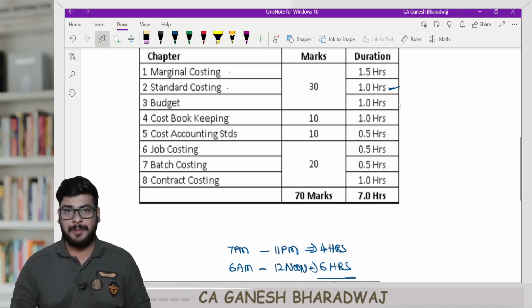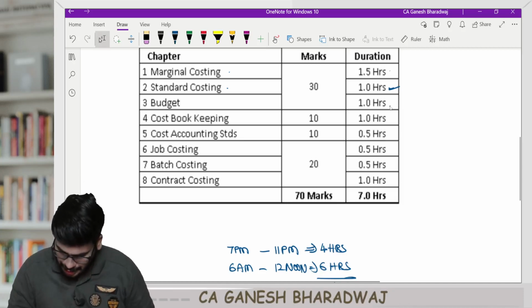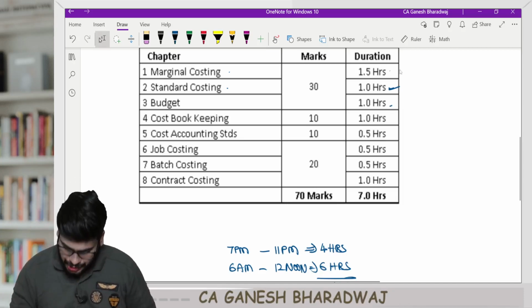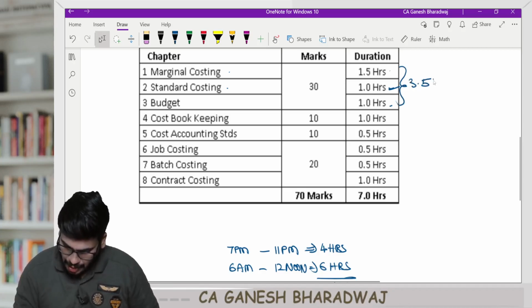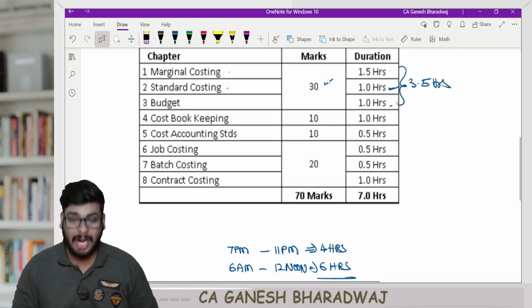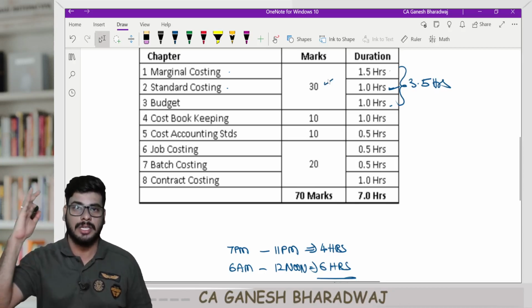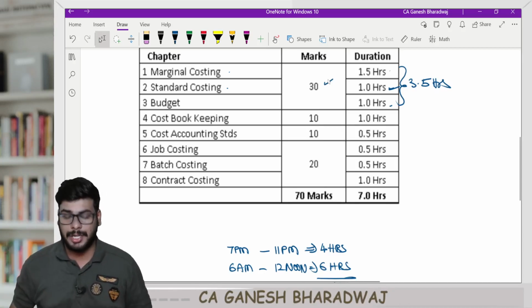Then budgeting chapter, anyways, it's very small. Still, I've given 1 hour. Now, you just see, till now, you would have spent about 3.5 hours, right? And the coverage is for 30 marks. The coverage is for 30 marks. Are you clear with this?